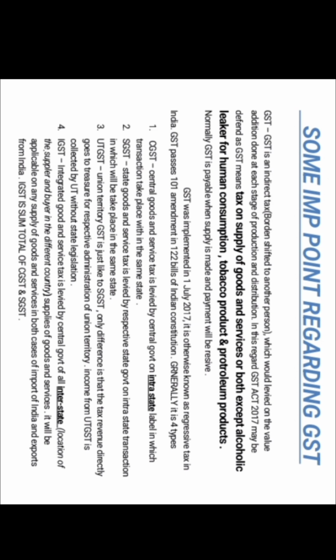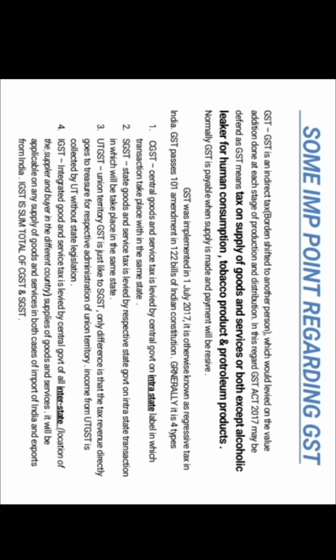Okay, UTGST, Union Territory Goods and Service Tax, is just like SGST. The only difference is that the revenue goes directly to the treasury for the representative administration of the Union Territory. Income from UTGST is collected by the UT without state legislation. It is also an intrastate transaction.